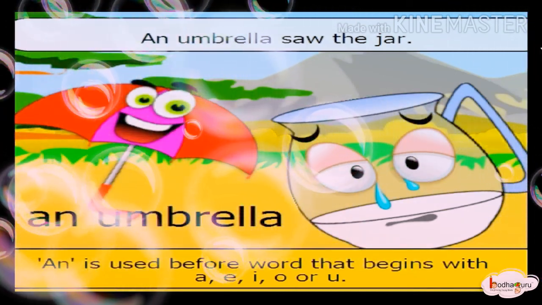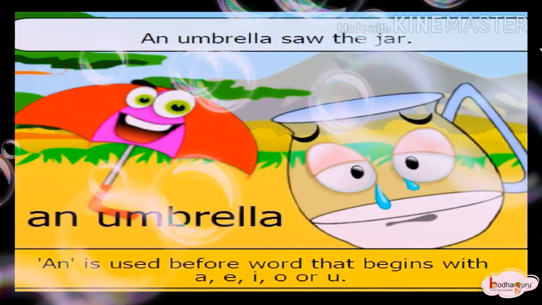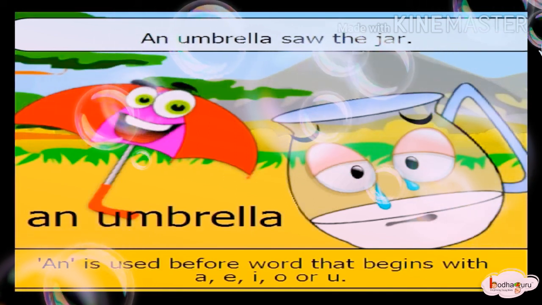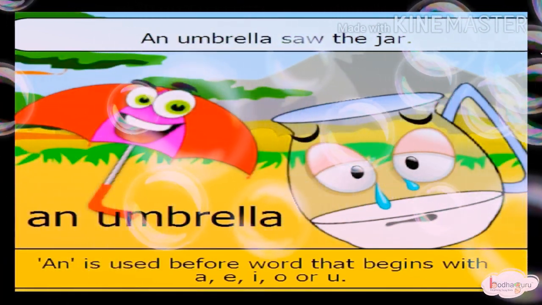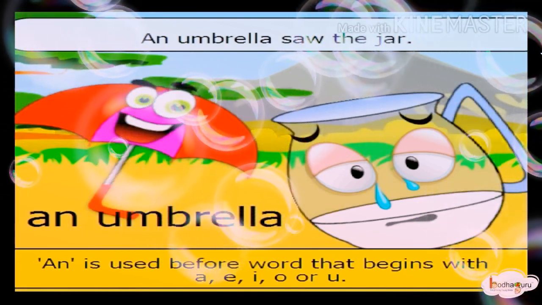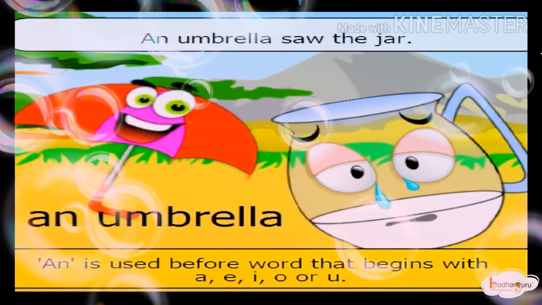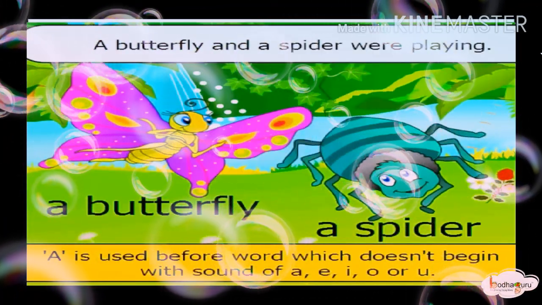Already I have explained to you, we use an in place of a if the word begins with a vowel sound. That means A, E, I, O, U. So we say an umbrella instead of a umbrella. A butterfly and a spider were playing.